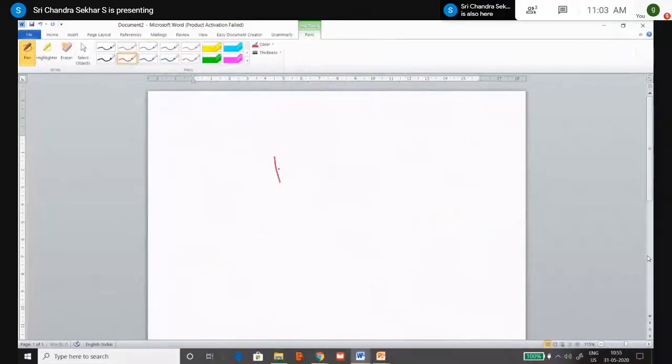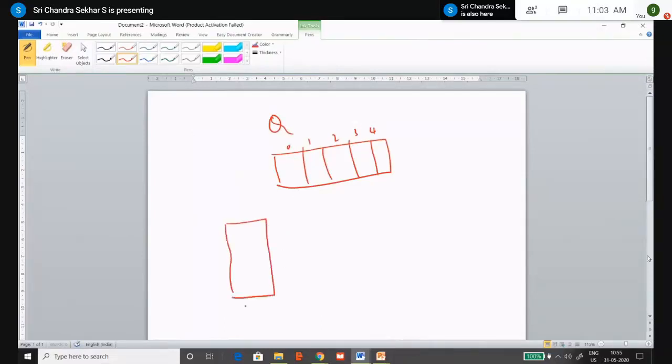So again, you take a queue like this, mark the indices, and the name of the queue is queue, right? And given, you take two stacks S1 and S2. Let the size of these S1 and S2 be 0, 1, 2, 3, 4, and similarly 0, 1, 2, 3, and 4.